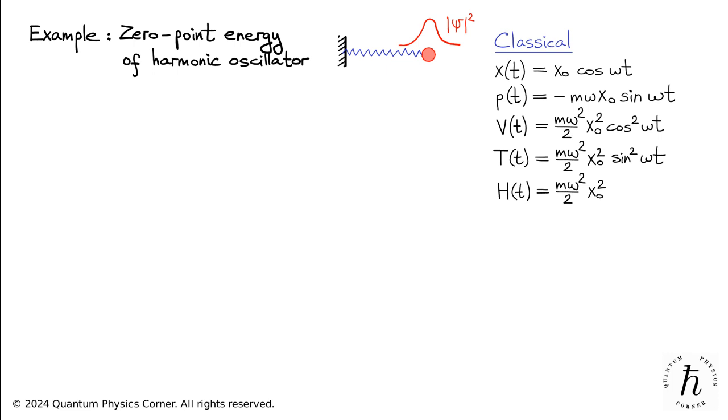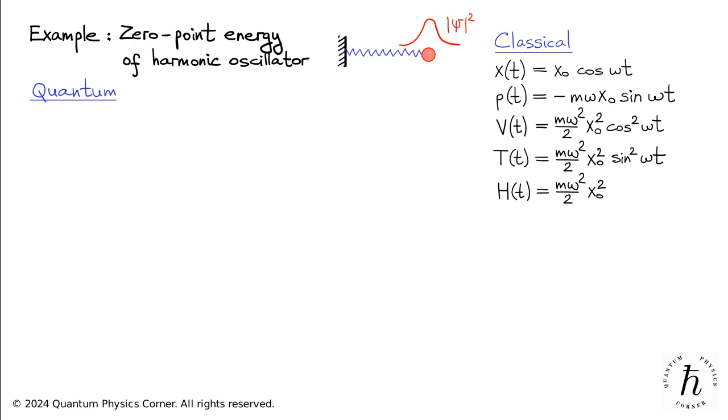Let's observe two things here. Firstly, the total energy is time independent. This is a manifestation of energy conservation in this system. Secondly, the total energy can, in principle, take any non-negative value. In particular, the total energy is zero if the particle rests at the equilibrium point, that is, if x sub 0 equals 0.